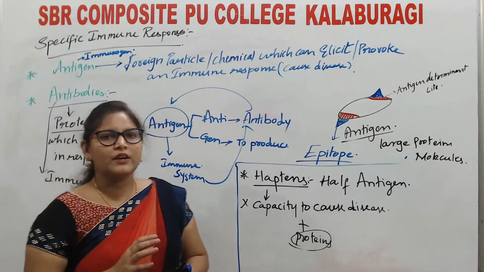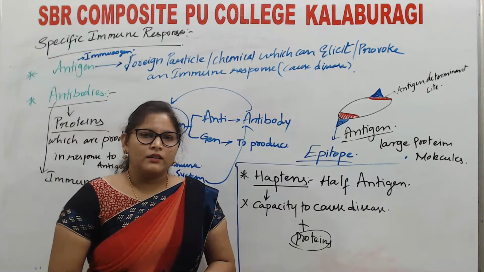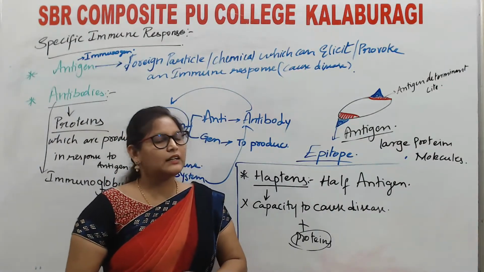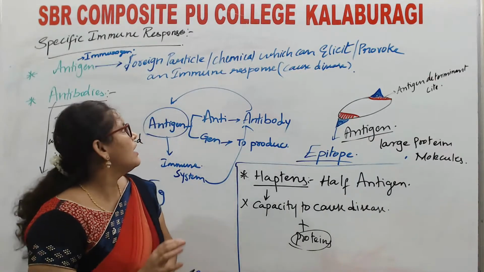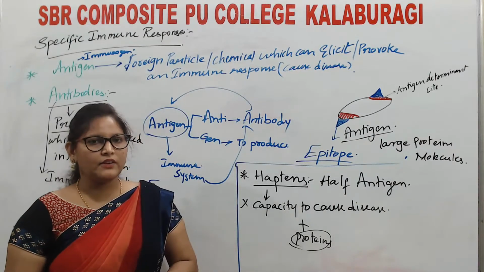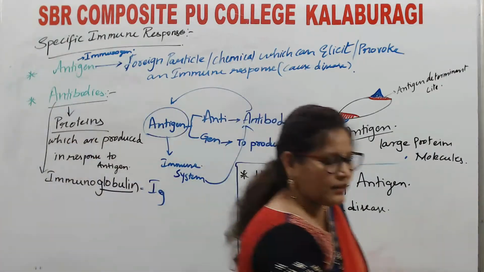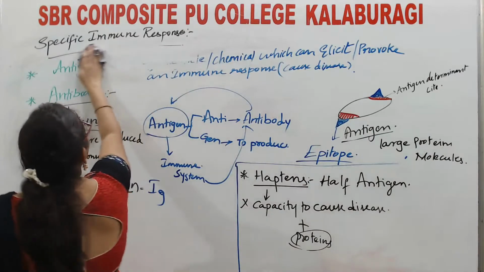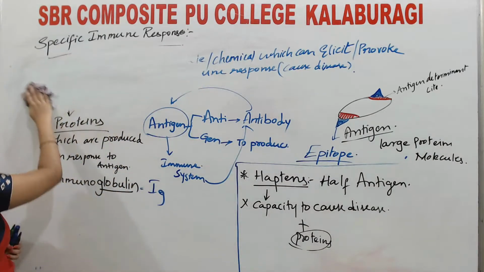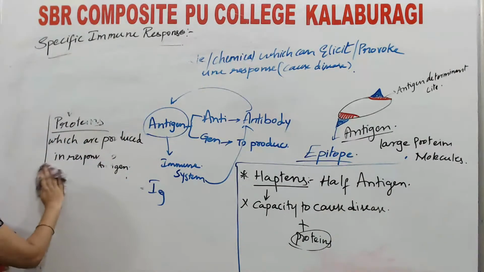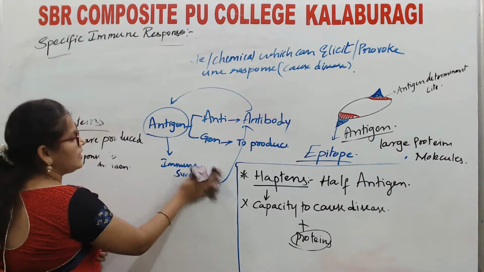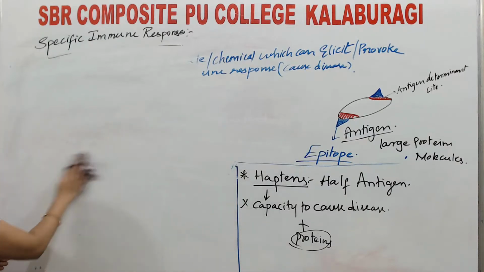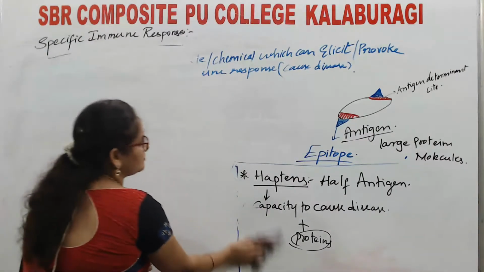Today we have discussed the first line of defense, second line of defense, and third line of defense. In the third line of defense, we have discussed an introduction to antigen and antibody. We shall talk about B lymphocytes and T lymphocytes and the structure of antibody a bit later. This is antigen. The agent which can cause the disease or provoke an immune response is known as antigen.